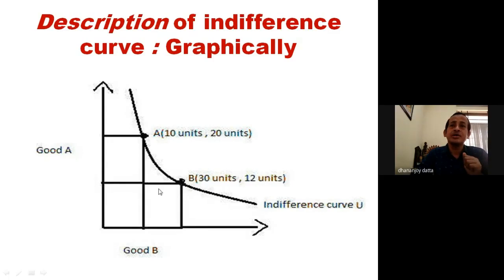This is one combination of two goods and this is another combination of two goods. According to the assumption of the indifference curve, these two will give the same satisfaction, the same utility, to the consumer. This is basically the basic concept of the indifference curve.